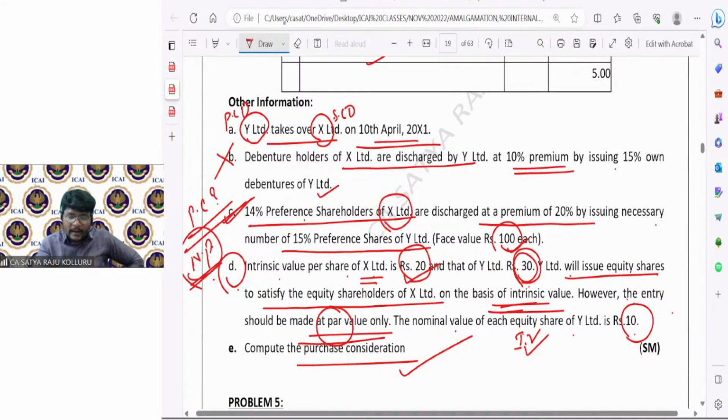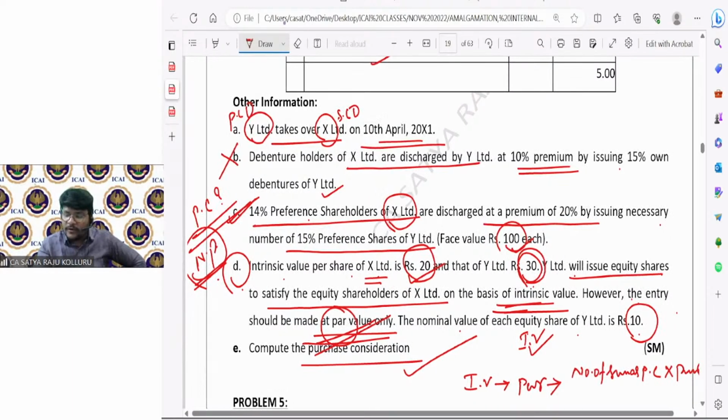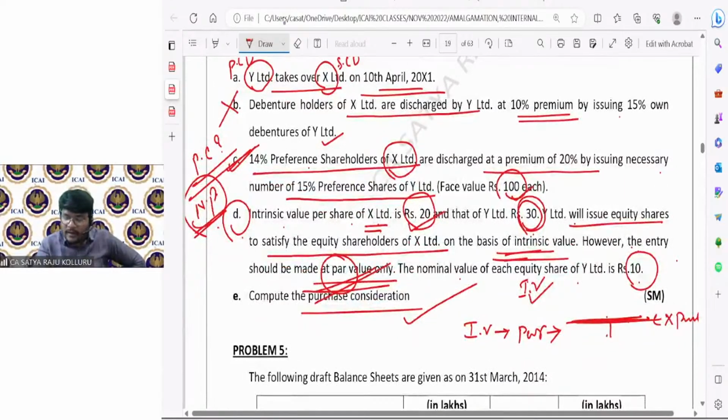However, the entry should be made at par value only. If you really remember, in the PC intrinsic value method, PC is recorded at par value. Then how to calculate PC? Number of shares issued as PC multiplied by the par value. How do I need to work out the number of shares issued as PC? PC, first I need to calculate in the normal procedure.